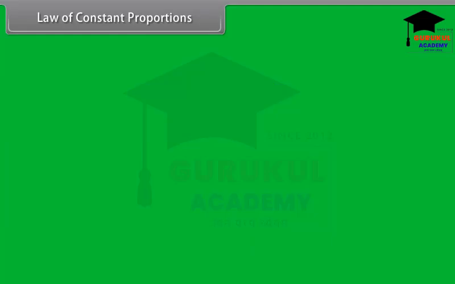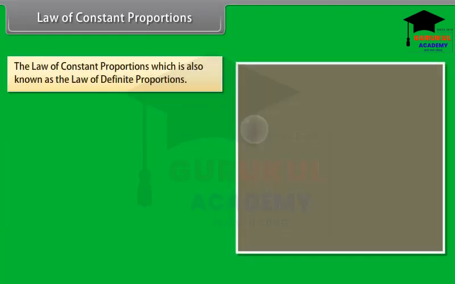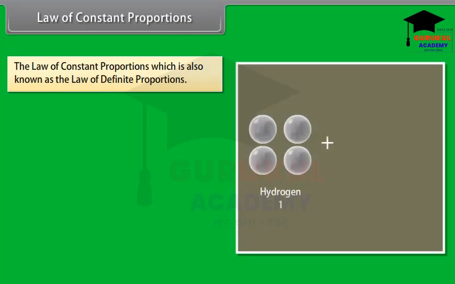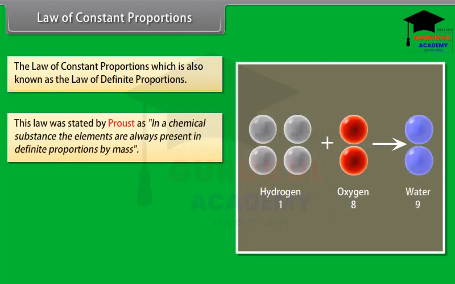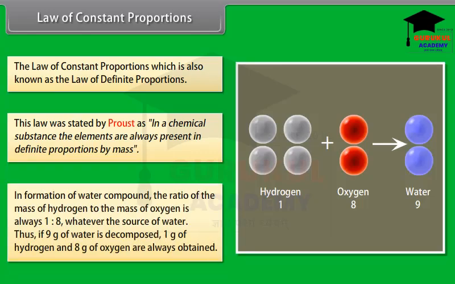Law of constant proportions. The law of constant proportions, which is also known as the law of definite proportions, was stated by Proust. In a chemical substance, the elements are always present in definite proportions by mass. In the formation of the water compound, the ratio of the mass of hydrogen to the mass of oxygen is always 1:8, whatever the source of water. Thus, if 9 gram of water is decomposed, 1 gram of hydrogen and 8 gram of oxygen are always obtained.